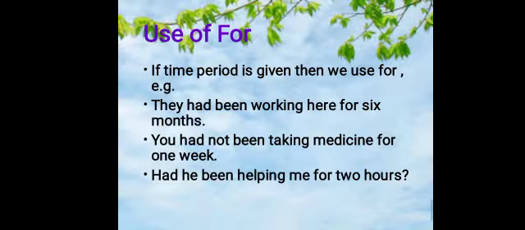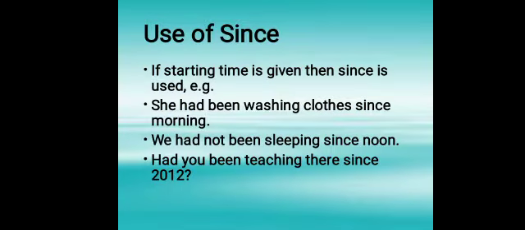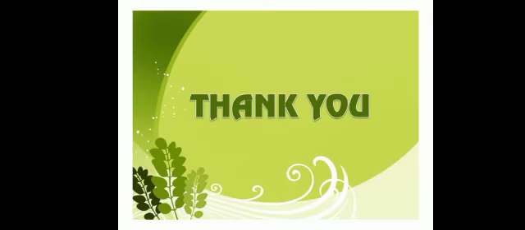So 2 hours, 1 week, 6 months, 2 days, 5 years, then we will use for, as the time period is there. And if the starting time is given, if we know that it started in the morning, it started at noon, it started from say 2012, it started from 2006, then we will use since.